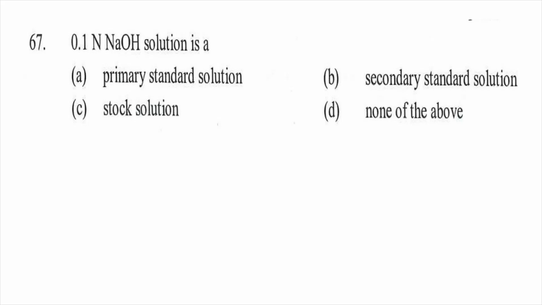Next question 67. 0.1 normal NaOH solution is a: option A, primary standard solution, option B, secondary standard solution, option C, stock solution, option D, none of the above. So the right answer will be B, it is the secondary standard solution.